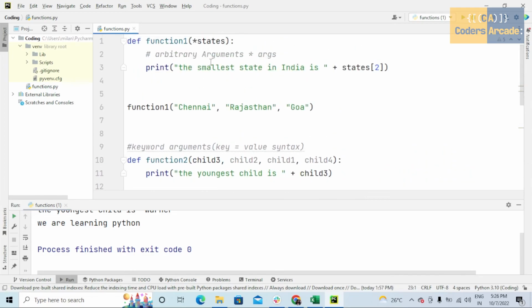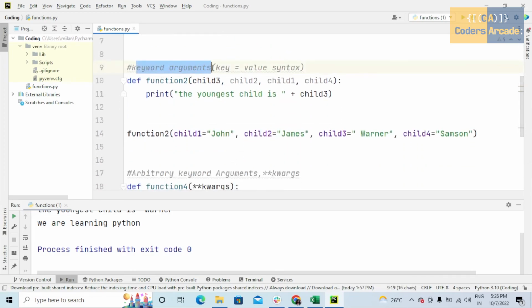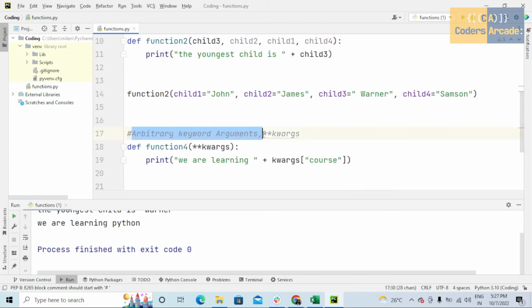And this is arbitrary arguments, keyword arguments and arbitrary keyword arguments. So this is all about arbitrary arguments and arbitrary keyword arguments, guys.